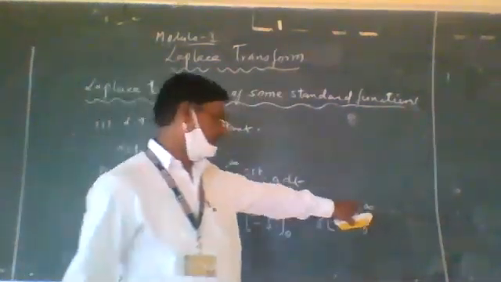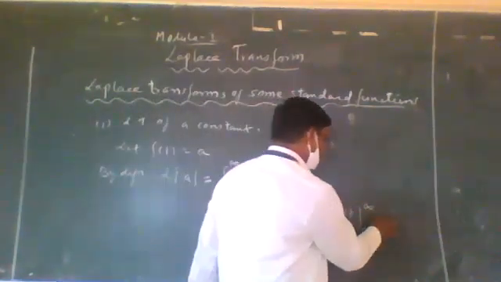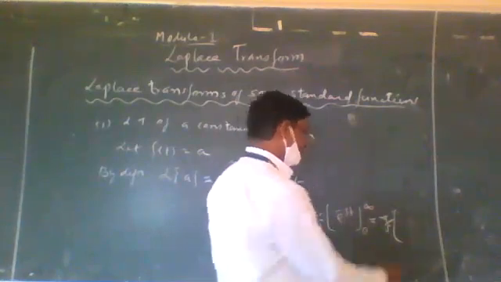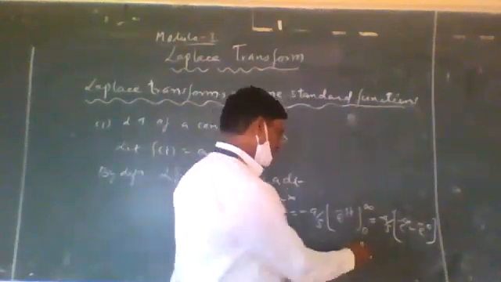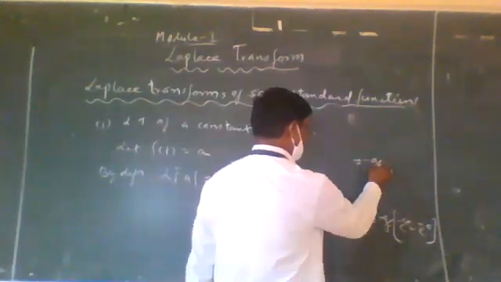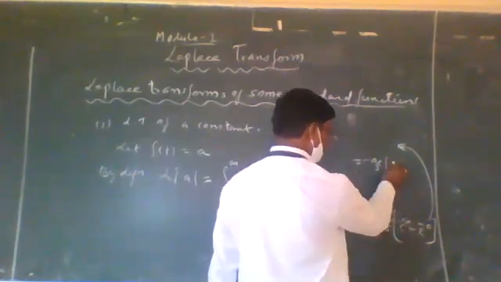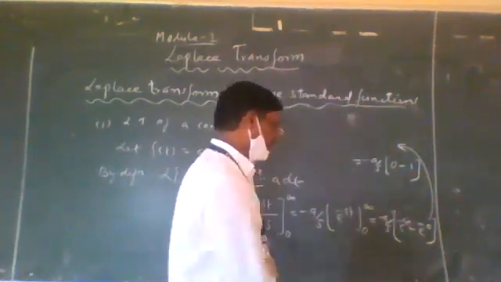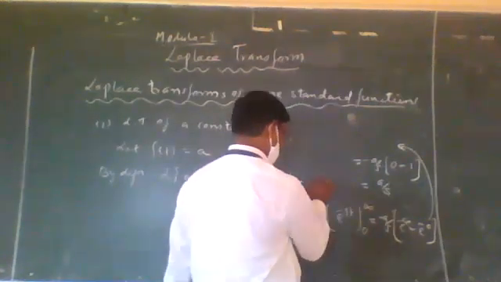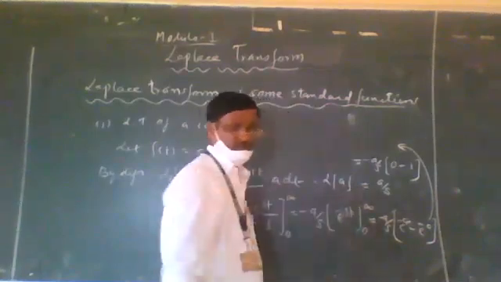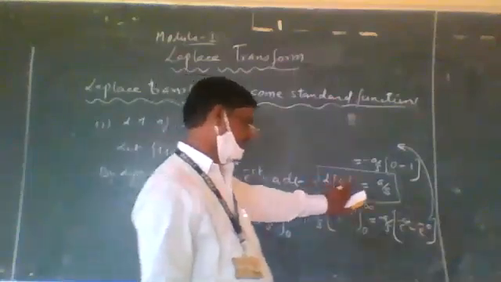Now we apply the upper and lower limits. It is equal to minus a by s into the bracket e raised to minus infinity minus e raised to 0, which is minus a by s into the bracket 0 minus 1. Then minus into minus becomes plus a by s. That is, the LT of the constant a is equal to a by s. This is the first formula.